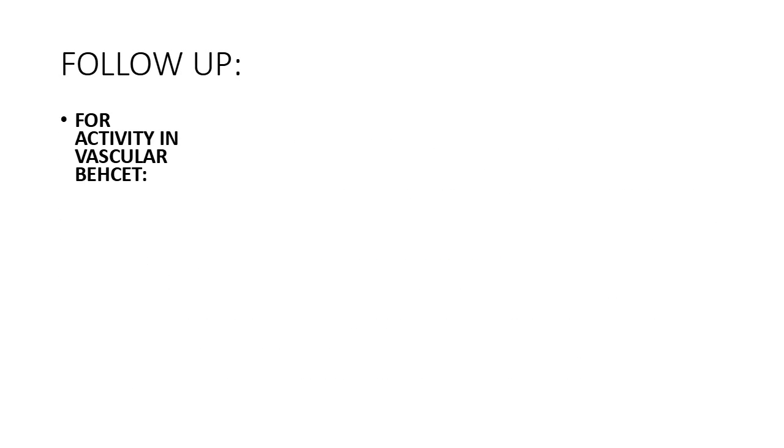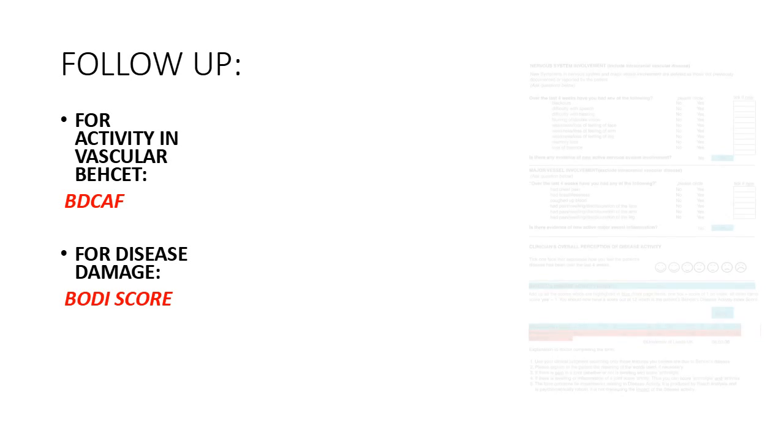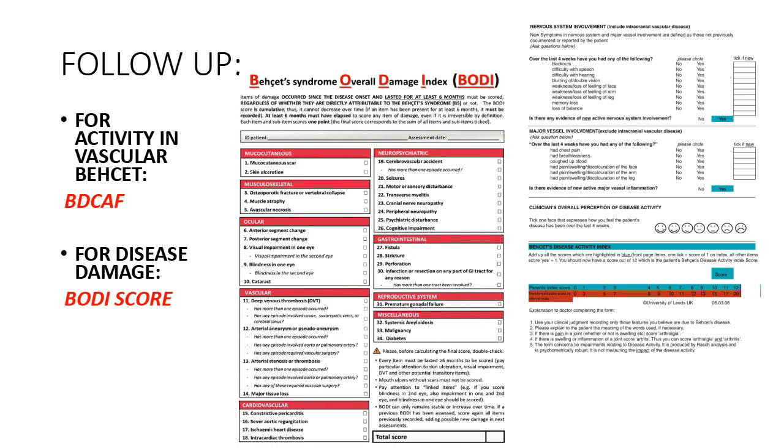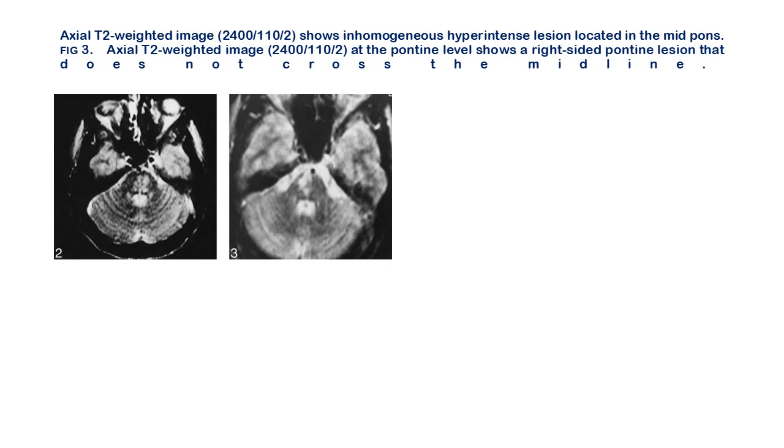The follow-up scores usually used with Behcet patients are the BDCAF for the activity, and for the disease damage, the BDI score. This is a picture for the activity score. This is a picture of the damage score. They are not accurate or specific in the lesion, but they are the last updated activity scores. This is an MRI for the brainstem in a Behcet patient with the midbrain affected, with whitish areas, as you see here, and here.